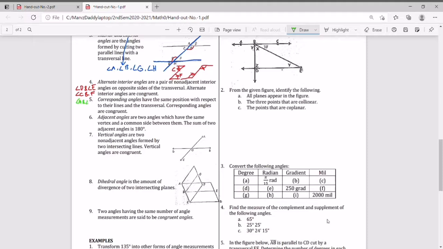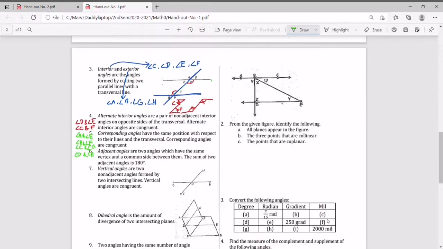We have angles B and F, angle C and G, and lastly, angle D and H. So in this illustration, the corresponding angles are A and E, this and this, B and F, C and G, and D and H.